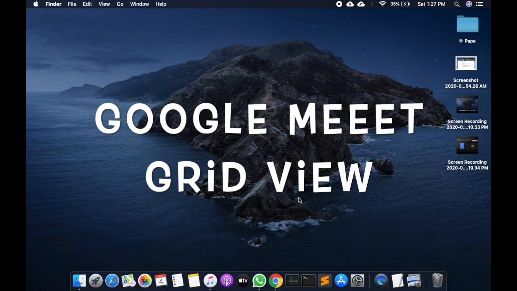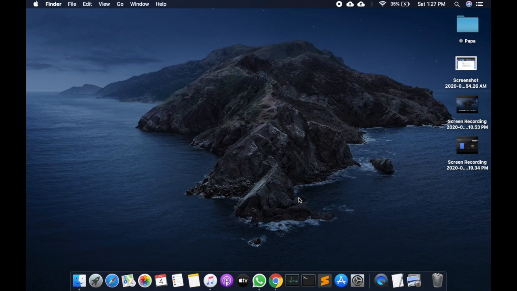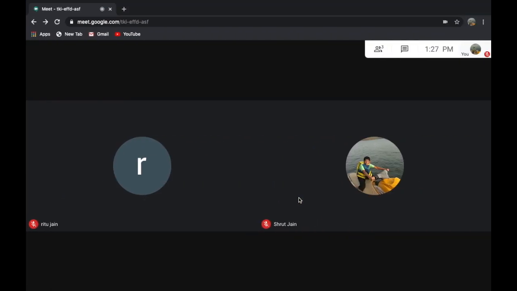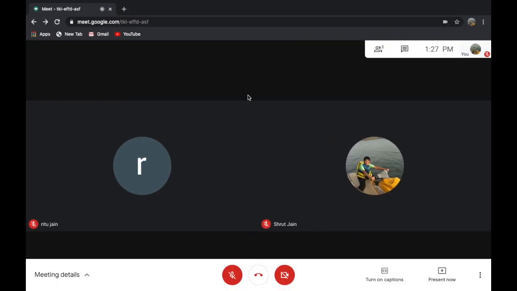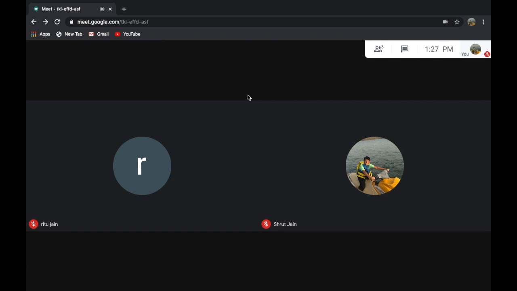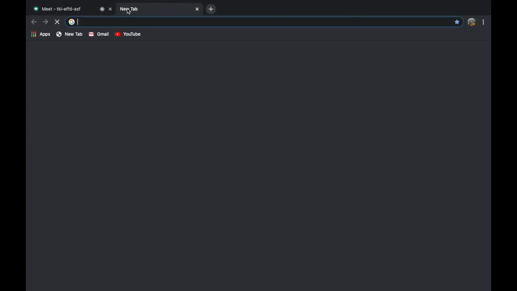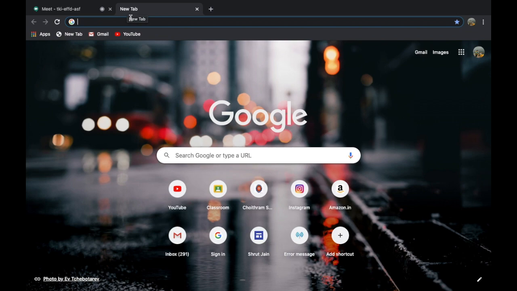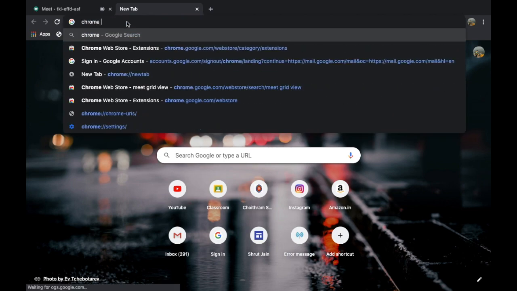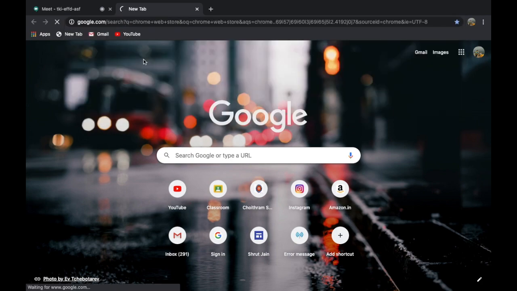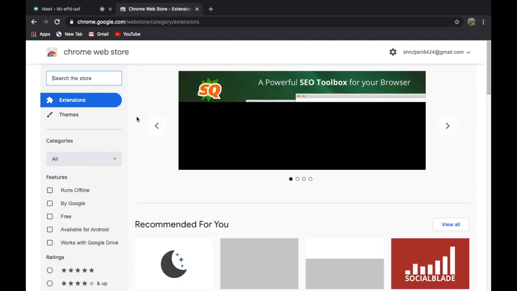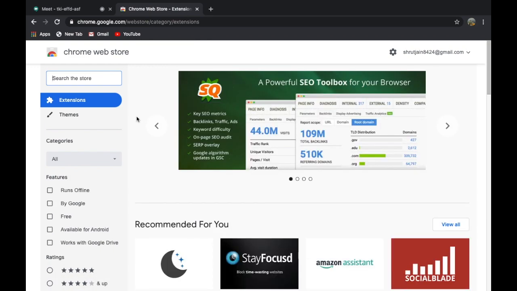So next thing I am going to show you is how to use grid view on Google Meet. Over here we have a meeting, and say we have only 3 people, but what you want to do is look at everyone. So you can try grid view and this will be available at the Chrome Web Store. So just open a new tab, go to the Chrome Web Store, and when you come there, just go to extensions